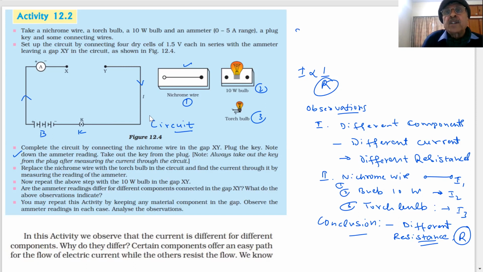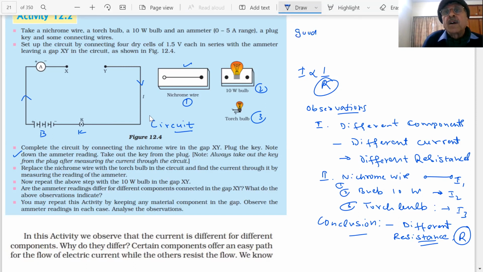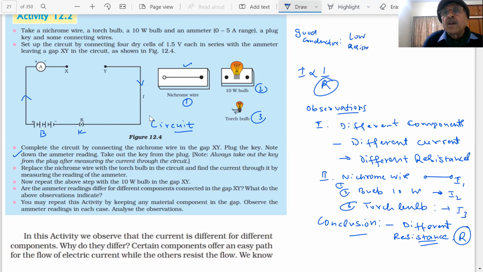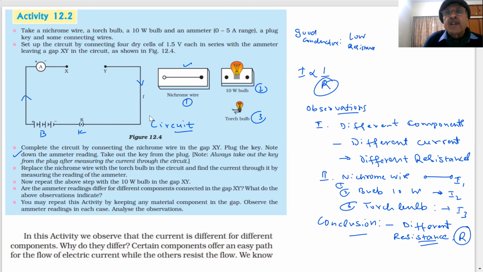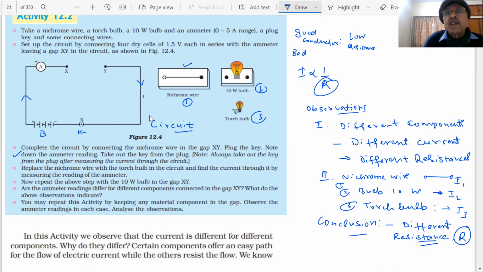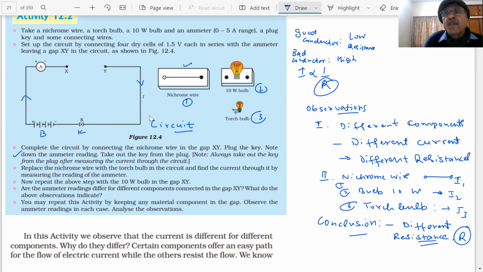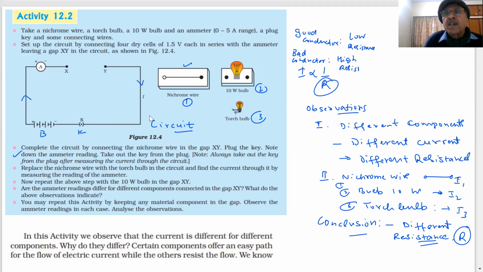And I can say one more thing. If you want a good conductor, then should resistance be low or high? It should be low resistance. Clear? And what about a bad conductor? Bad conductors will have high resistance, students.